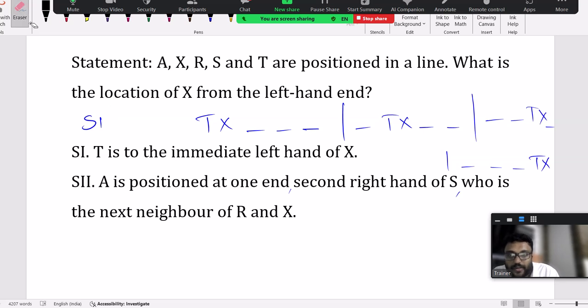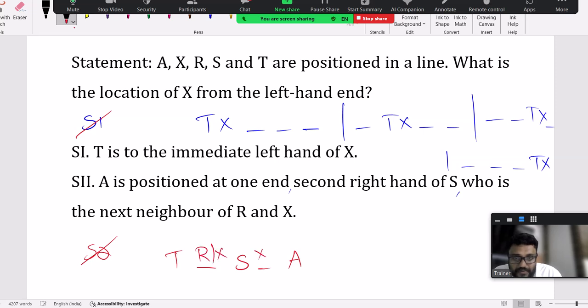One alone is not possible, I hope you understand. Two alone, we get the same result as previous. T, and here A is second to the right of Y. And neighbors R and X are neighbors. So we got two positions. Using two alone is also not possible. But now put together is okay.